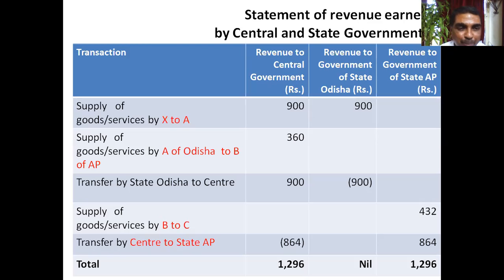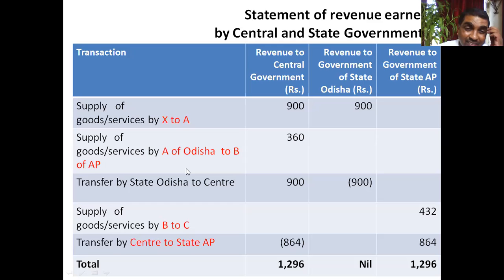Let us see how this happens. First, when supply of goods is made by X to A, 900 went to central government, 900 went to state government Odisha. Then from Odisha to Andhra, when supply is made, you see finally 360 rupees is deposited in the central government's account.